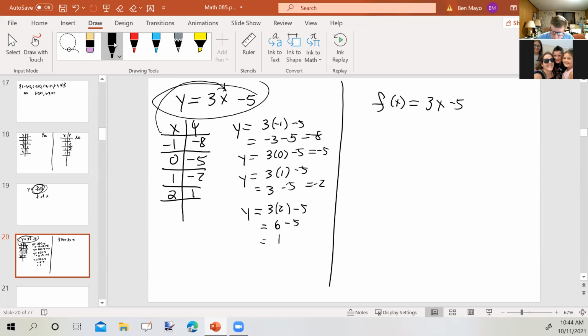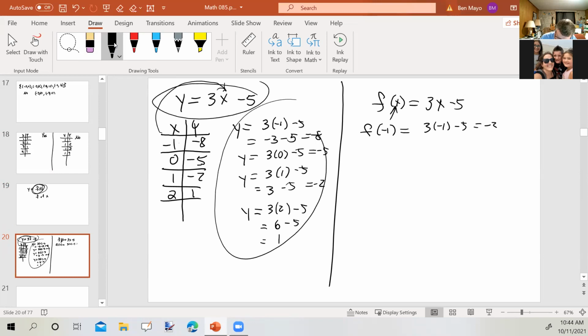Now, using function notation, I'm going to find the same ordered pairs. I would say f of -1. What does that mean? That means -1 goes in the place of x. How do I find f of -1? The same way I did over here. That would be 3 times -1 minus 5, which is -8. So f of -1 equals -8. This is the function notation of writing this ordered pair. Okay.